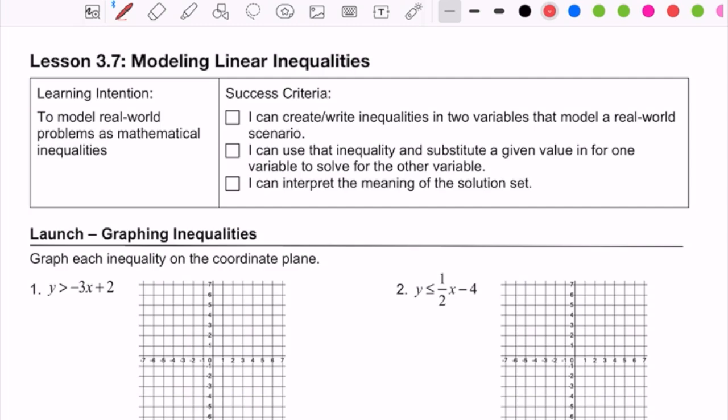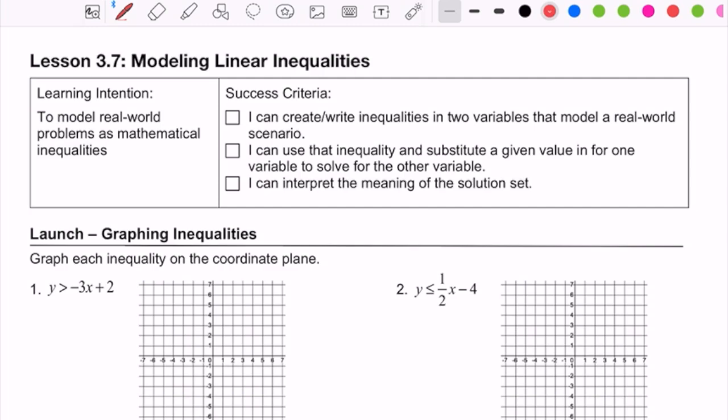You want to be able to use those inequalities that you create to substitute a given value in for one of the variables to solve for the other, and you also want to be able to interpret the meaning of the solution set. So the notes today start out with a couple of examples to review what we covered in lesson 3.6.